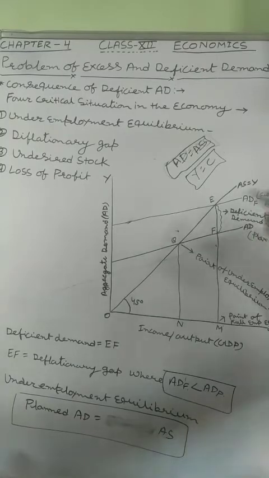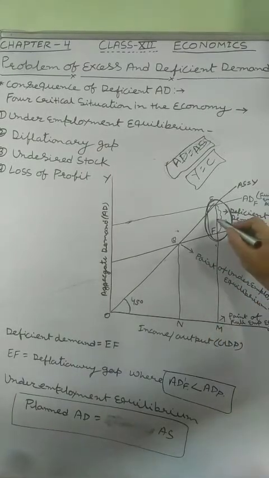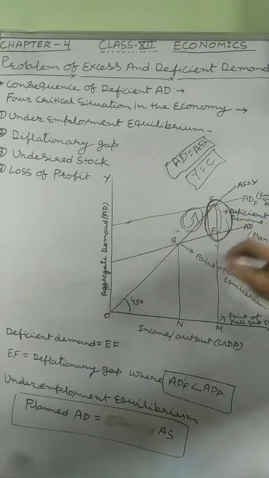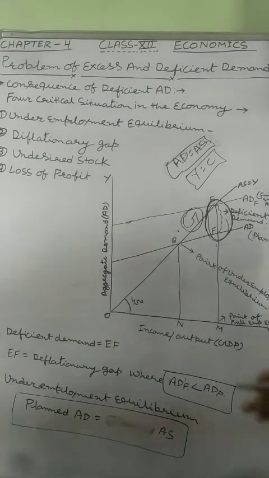So what is undesired stock? Undesired stock is that portion, that gap. The amount of deficient demand is equal to the amount of undesired stock. And Keynes said that this stock must be cleared by the government through its public expenditure on goods and services in view of social welfare activities.